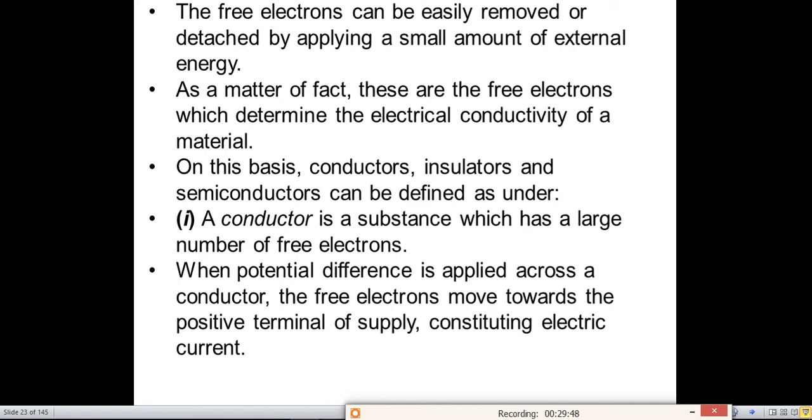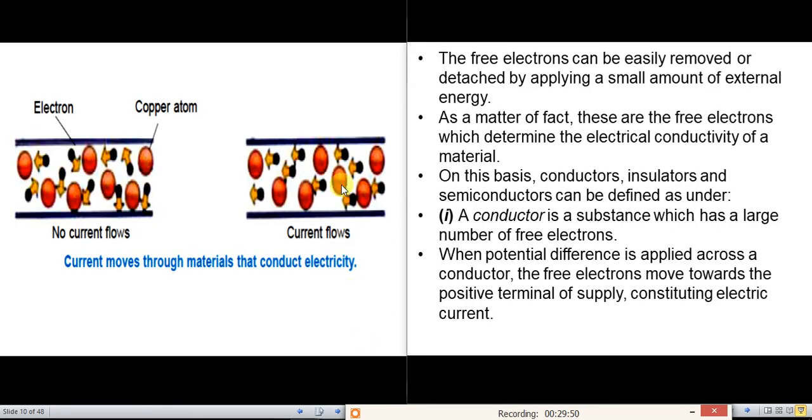So when a potential difference is applied, the free electrons move towards the positive direction. Here we have not shown the potential difference applied, but to represent it pictorially, you can see the electrons are moving in one direction. This arrow mark shows movement of the electrons.